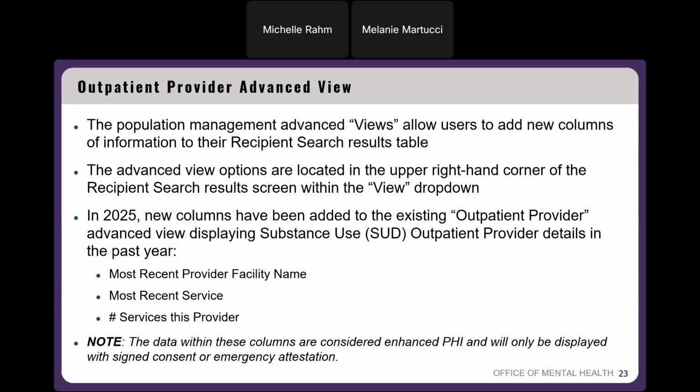So it'll show the most recent provider facility name, the most recent service, and then the number of services with that provider for substance use. And I do want to mention that substance use information is considered enhanced PHI, so you wouldn't be able to see information on clients for this type of service unless you had their signed consent or it was a clinical emergency and that was attested to in the application.